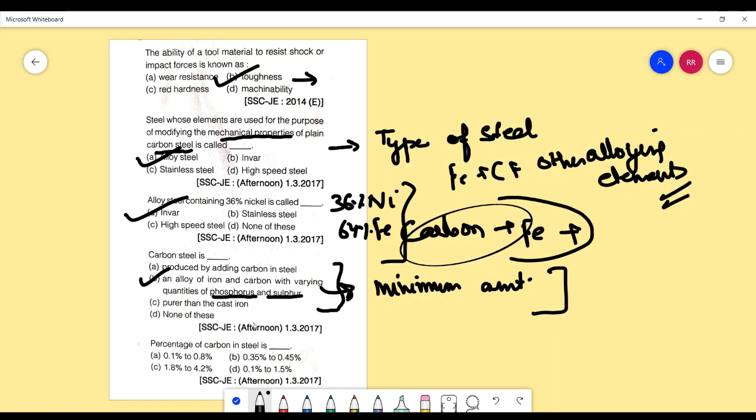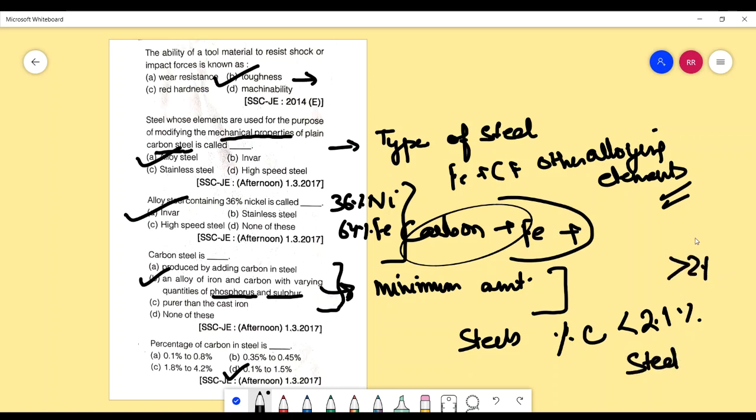The answer to this is D. As we know from the iron carbon diagram, actually from the hypothetical iron carbon diagram, for steels the limit of carbon percentage is around 2.1%. Greater than 2.1, it is cast iron.